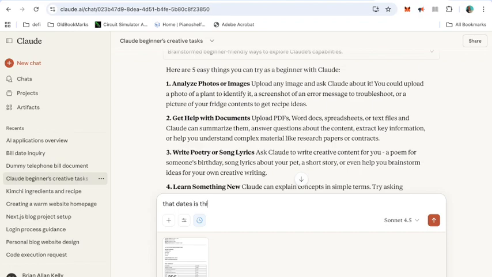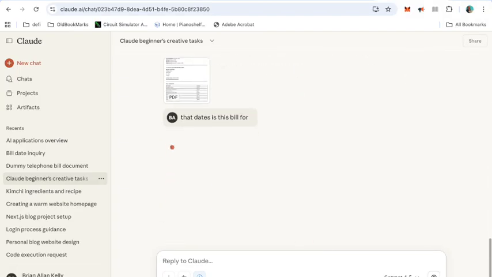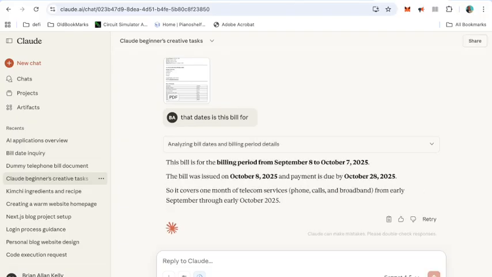So what dates is this bill for? I must apologise because I always talk when I'm typing for some reason. So there we go. It's looked at the bill and it's come back. This bill is for the billing period from September 8th to October 7th, 2025. The bill was issued, blah blah blah.